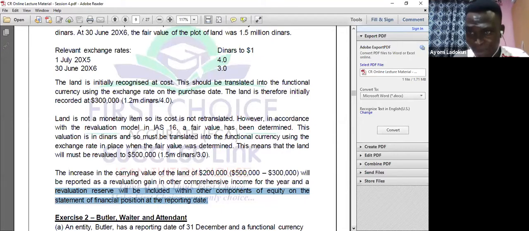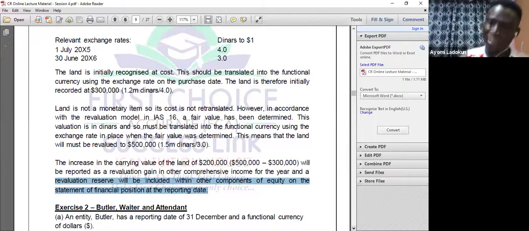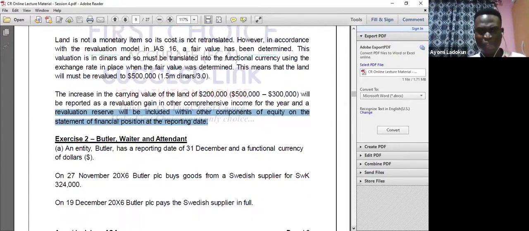And my people, let me tell you, we have ended IAS 21. It's as simple as that. The third aspect that we have not touched is translation of the financial statement of a foreign subsidiary. When we start our group accounting, we are going to look at that. But the other two aspects of IAS 21 can be tested without the group accounting aspect. I think ICAN has done it severally, and I'm going to show you a question that ICAN also tested.